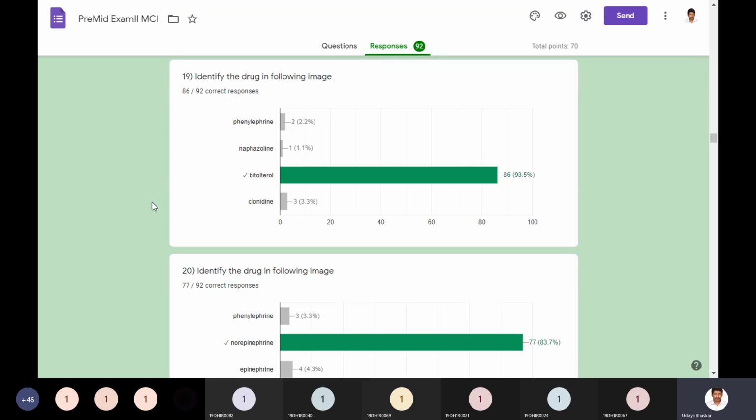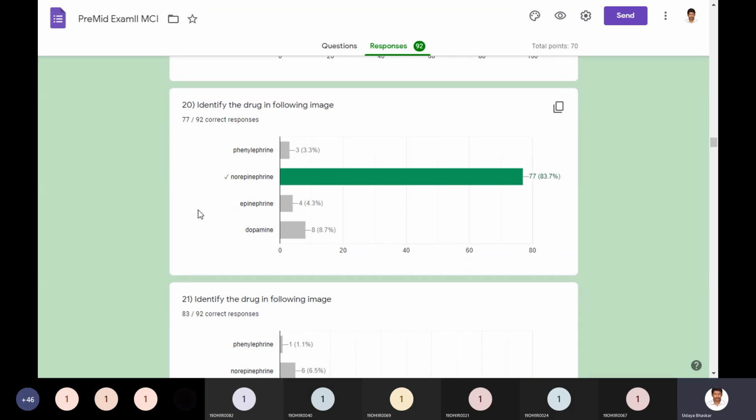Identify the drug in the following image. Image questions you know very well, so I don't want to discuss them; just compare them with the notes and revise their chemical structures. I have given bitolterol, but it is not as discussed in the notes, but it is how it is available in online sources. Fine. The structure needs to be memorized and identified.